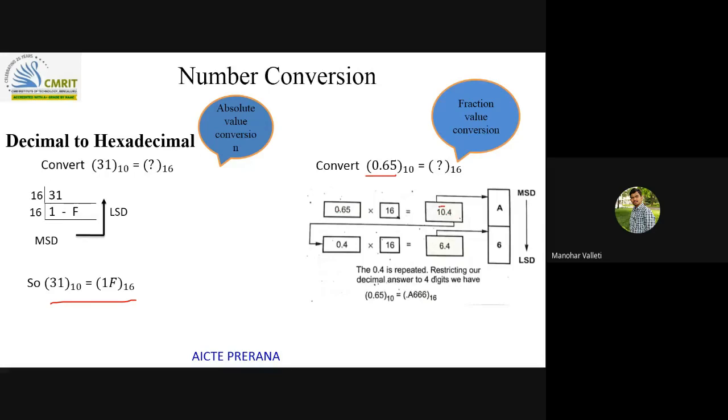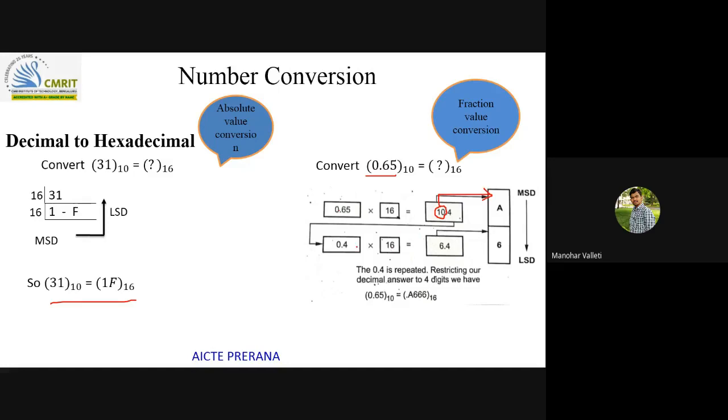But one thing to understand is that whatever multiplication you are doing is in your known system, but this conversion you need to do in the hexadecimal number system. We don't know how multiplication happens in the hexadecimal number system, so first we do it in our known system, the decimal number system. If you multiply, you will get 10.4. This 10 has an equivalent A in hexadecimal, so you will write A.